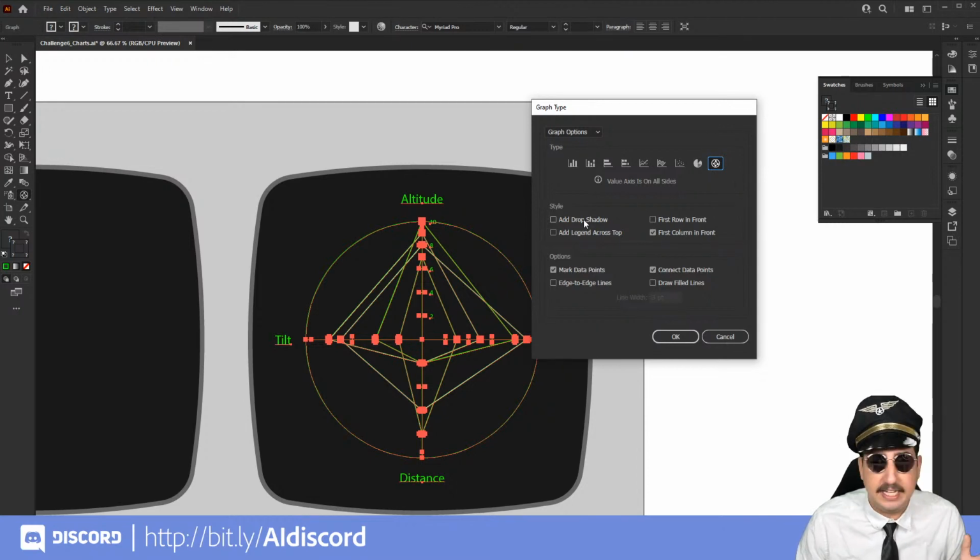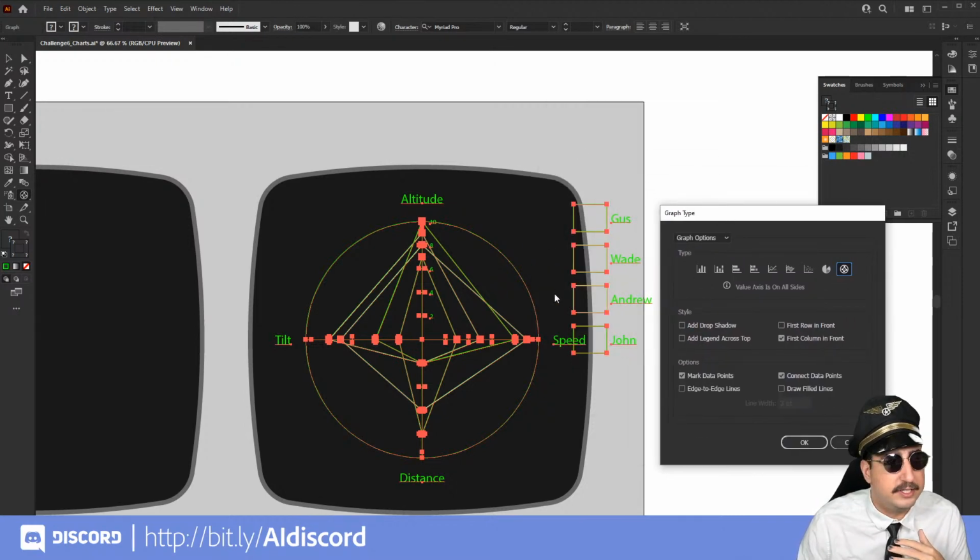And we can add in some effects. We can add a drop shadow to each of these lines, which we don't want. We can add the first row in front. We can add a legend across the top, which we do want to do. Right now, the legend is on the right. It is mapping out everything for us. We actually want to add that legend to the top. So we're going to click there.